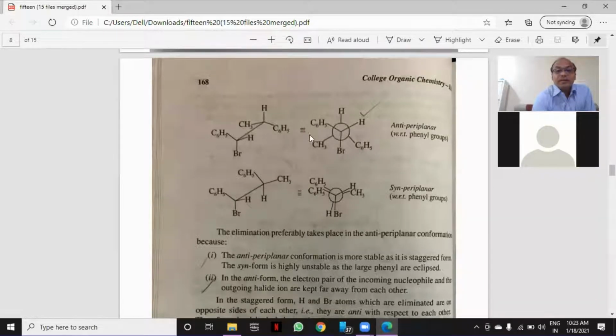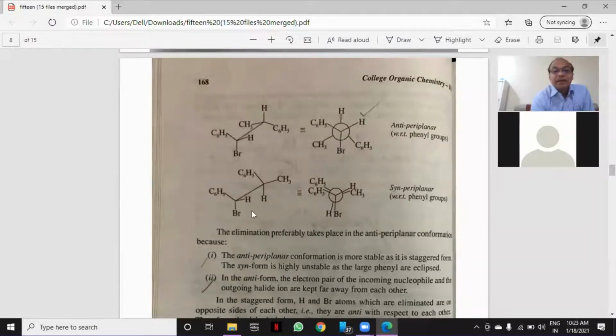Now it is again represented in Newman projection formula. This is carbon number 1. In this one, C6H5, Br and H. This is carbon number 1, and below that there is carbon number 2, which is attached with this CH3, this H, and this C6H5. All 1, 2, and this 3 group. This is the front carbon atom, and another one is the rear carbon atom where CH3, H, C6H5 are attached. This is called anti-periplanar configuration.